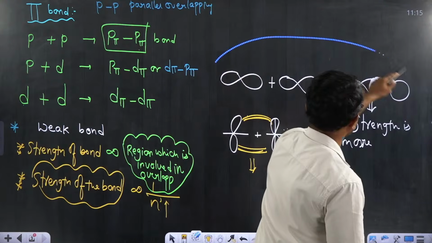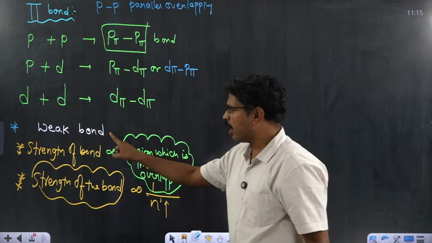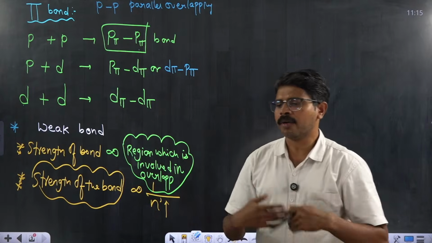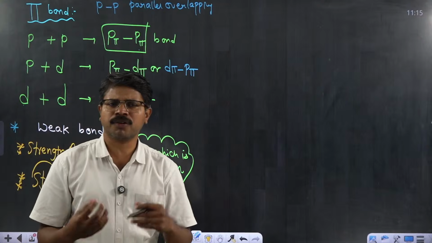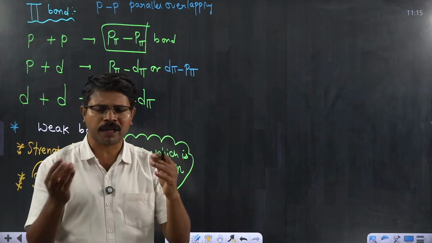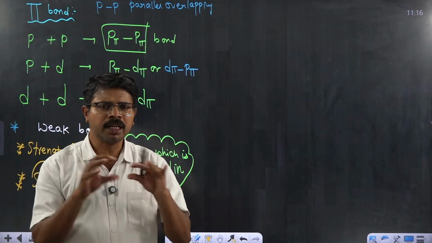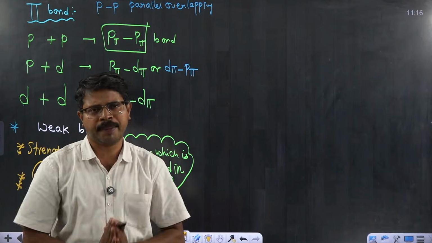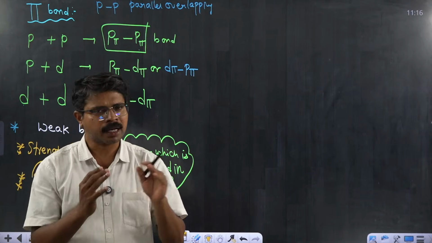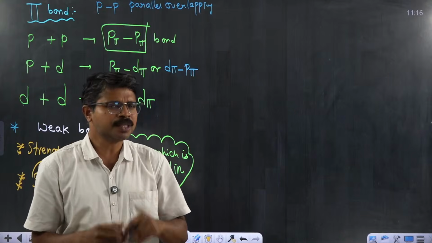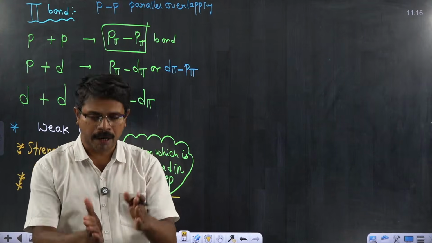I hope these points are clear. I was trying to say pi bond is a weak bond. You may have doubts, sir, why is pi bond a weak bond? Even pi bond is formed by overlapping of two atomic orbitals only, but you need to check the region which is involved in overlapping. The region of overlapping for pi bond is lesser compared to sigma bond. Hence, we can conclude that pi bond is weaker than sigma bond.